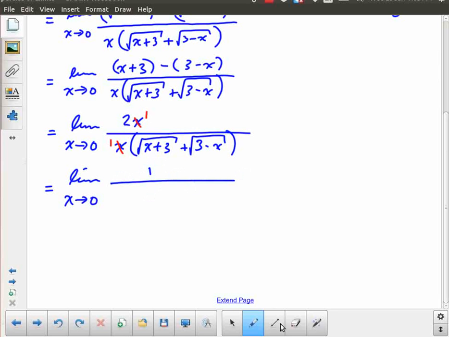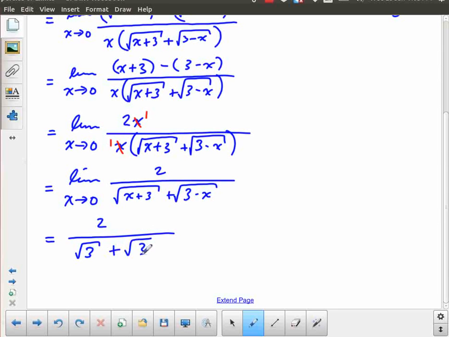So the numerator is not 2. The numerator is equal to, I wrote 1. The numerator is 2, and x plus 3 square rooted plus 3 minus x square rooted. And the limit as x approaches 0 of this whole thing becomes 2 over root 3 plus root 3, which is equal to 2 over 2 root 3.